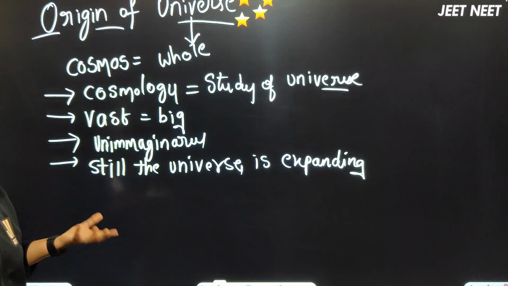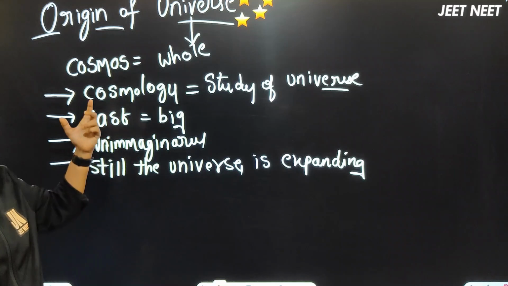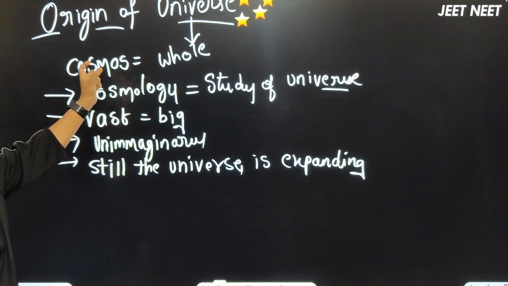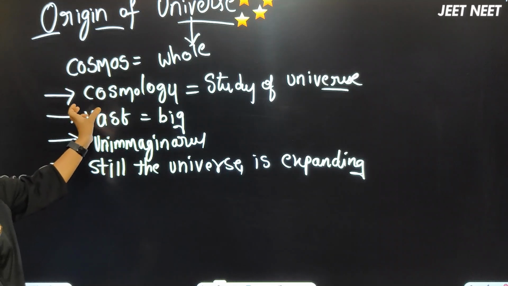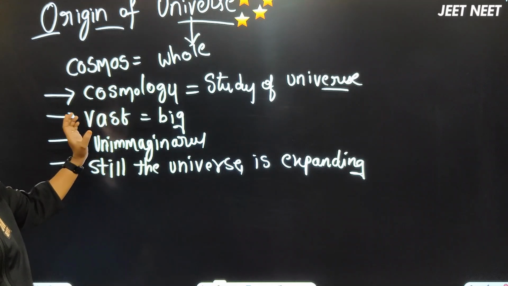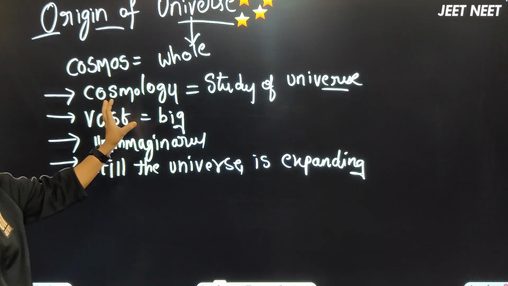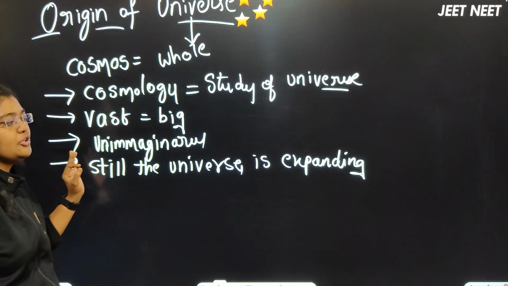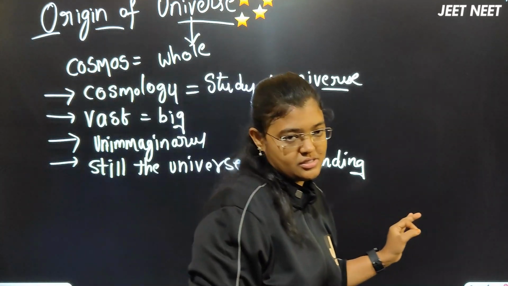Somewhere in this world the universe might be expanding, right? So the origin of universe, the word itself means the whole or the cosmos. The study of universe we call cosmology. The universe is very vast, it means very big, and it is an unimaginable thing. Still the universe is expanding.